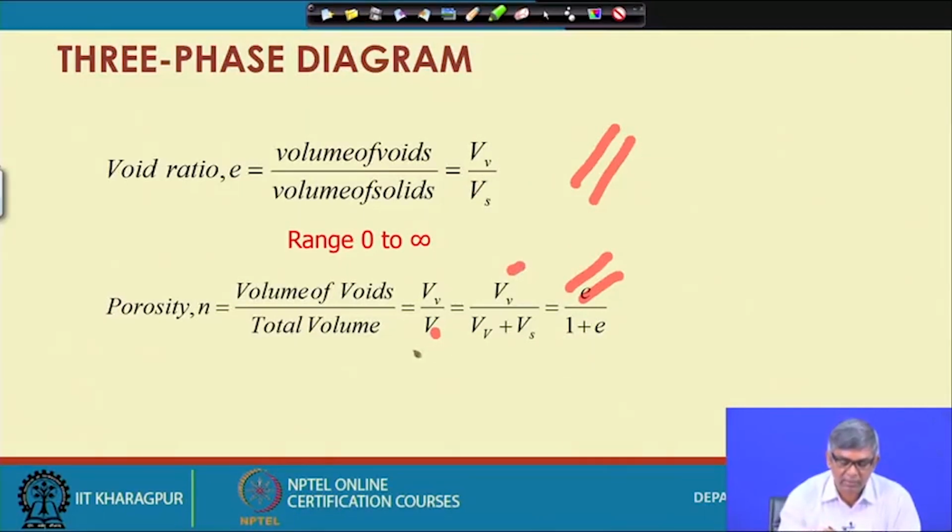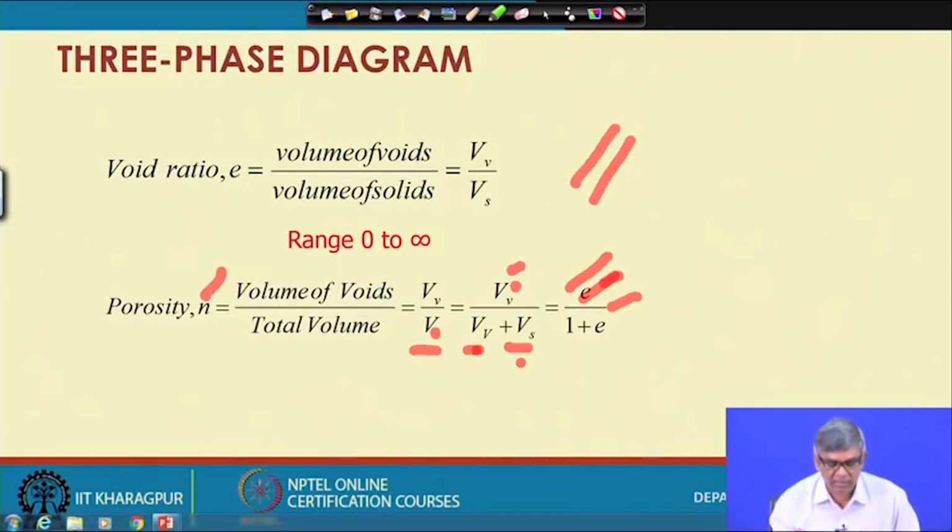Vv is kept as it is, and V can be written as Vv plus Vs. Now if I divide by Vs both the numerator and denominator, then Vv by Vs becomes e, and Vs by Vs becomes 1. So the relationship between n and e is n equals e by 1 plus e.